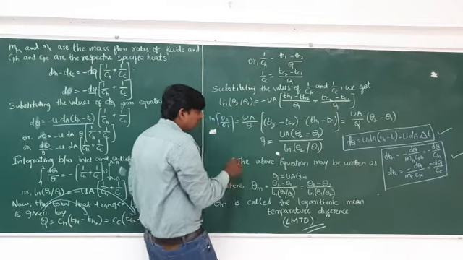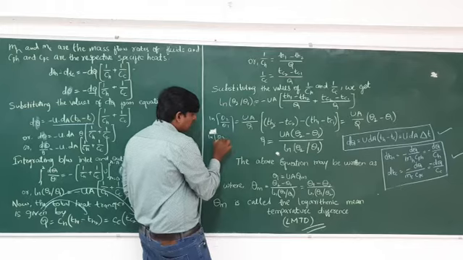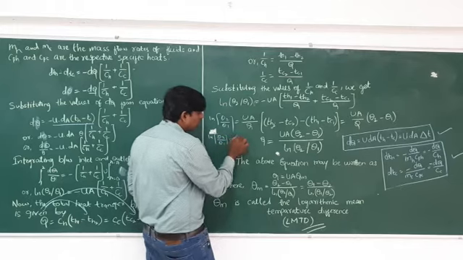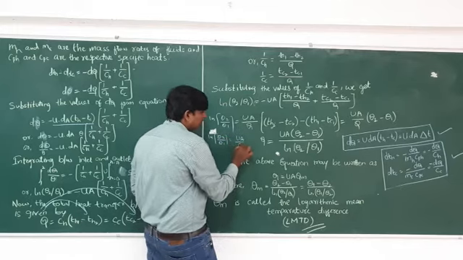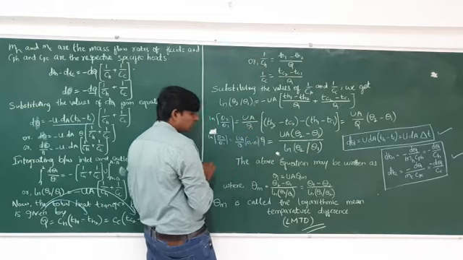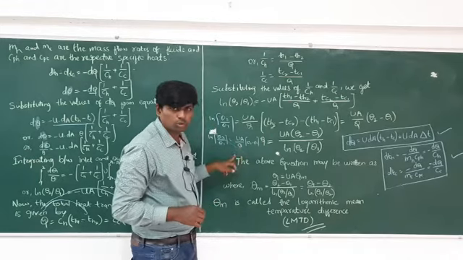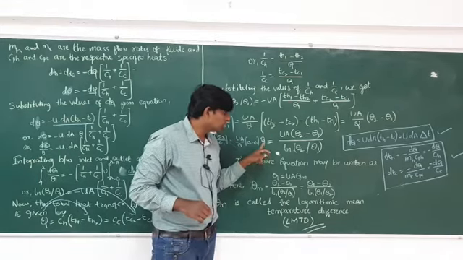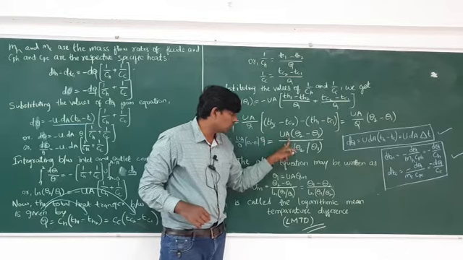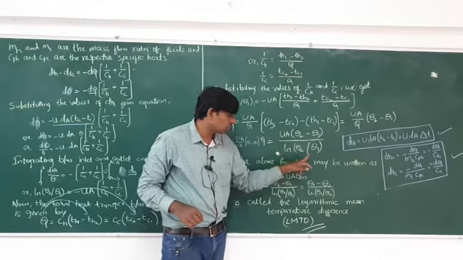After that what is the equation? ln of theta 2 by theta 1 is equal to UA by Q, theta 2 minus theta 1. Go for the cross multiplication, separate the Q. So Q is equal to UA (theta 2 minus theta 1) by ln of theta 2 by theta 1.